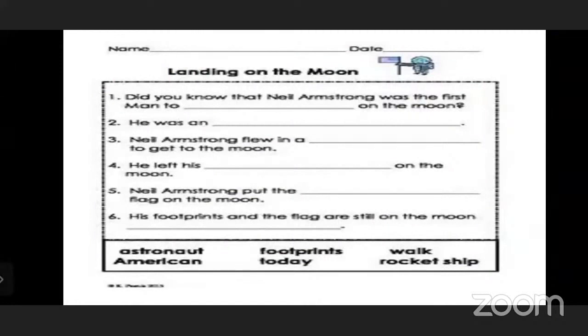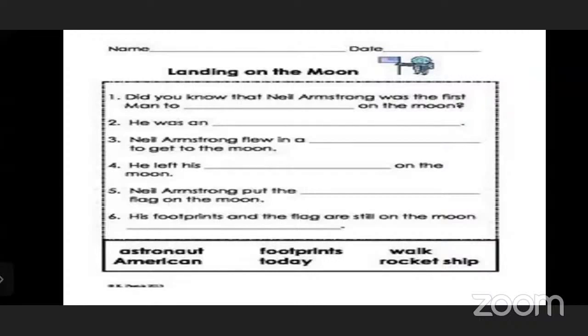And here, landing on the moon. One small worksheet I have given you. Take a screenshot. You have to write this also in your notebook. So what is the first one? Did you know that Neil Armstrong was the first man to walk on the moon? Yes, he was an astronaut.